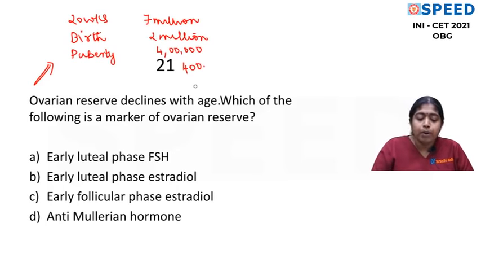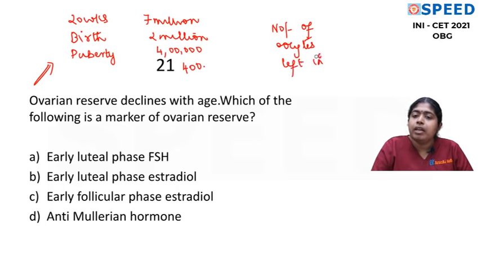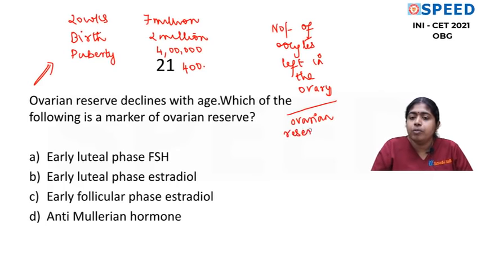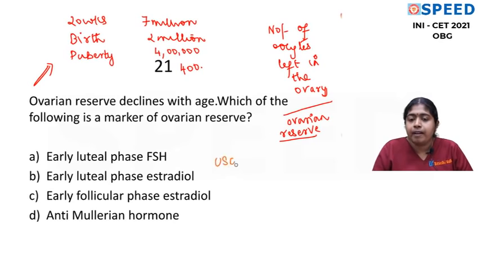At any point of time, we need to find out the number of oocytes, and not only the number, the quality also. The number of oocytes left in the ovary at any point of time is like your bank account, how much money you have in your account. Similar to that, this concept is ovarian reserve. For ovarian reserve, the most important parameters are certain ultrasound parameters, and also certain biochemical or hormonal markers.